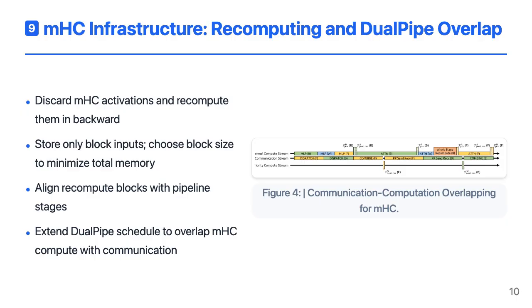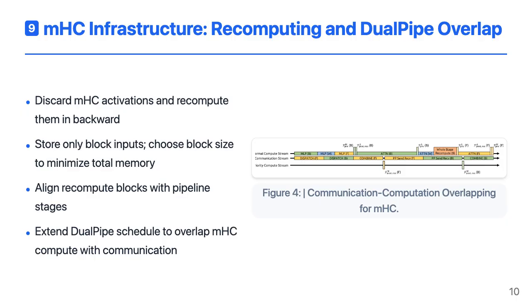Instead of keeping all mHC activations, it stores only the inputs to blocks of consecutive layers and recomputes the mHC parts during the backward pass, skipping the heavy layer function. There's a simple analytic formula for the optimal block size that balances resident and transient memory, and in practice, this aligns well with pipeline stage boundaries.